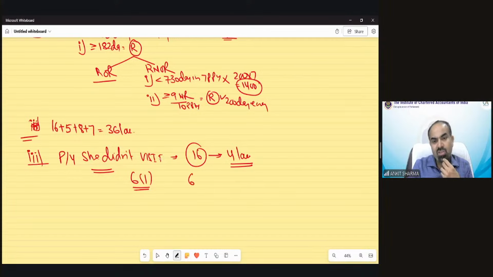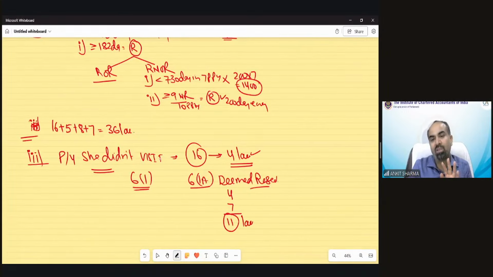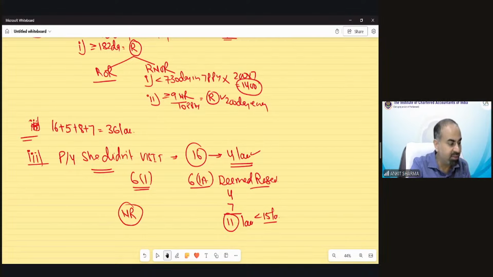Now, as per Section 6(1)(a), to become a deemed resident, we have to check the income. And now this income is only 4 lakh and the 7 lakh. So the total Indian source income would be 11 lakh rupees, which is less than 15 lakh. So this would be called non-resident. In the third case, she would be a non-resident. And if you are a non-resident, which category of income is taxable?